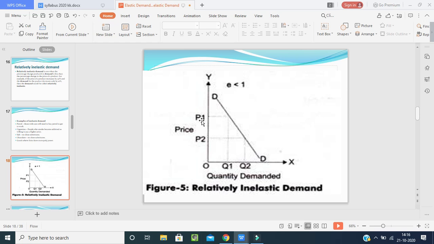People have to purchase it because there is no other substitute for milk. If a baby needs milk, the parents will purchase it even though the price is high, but the quantity will be a little less. This type of demand is known as relatively inelastic demand.